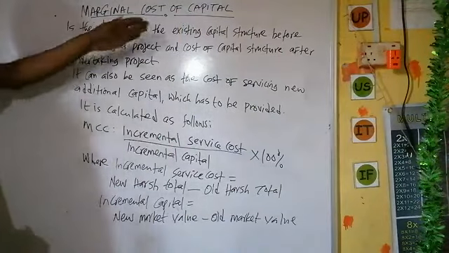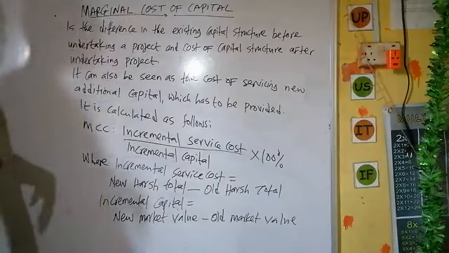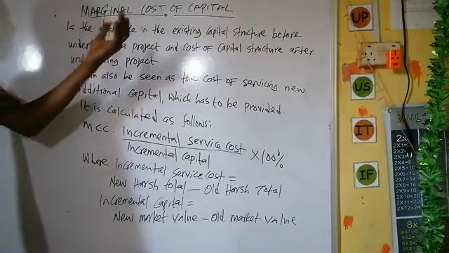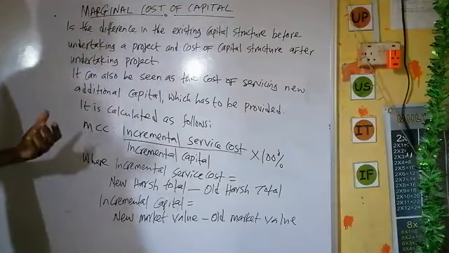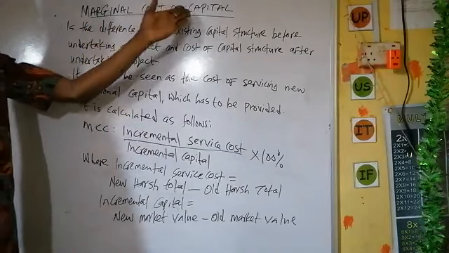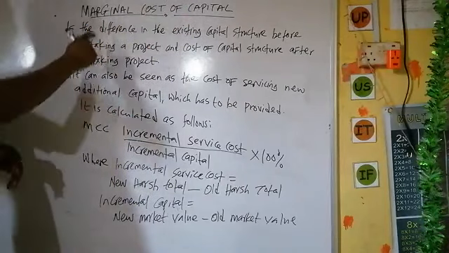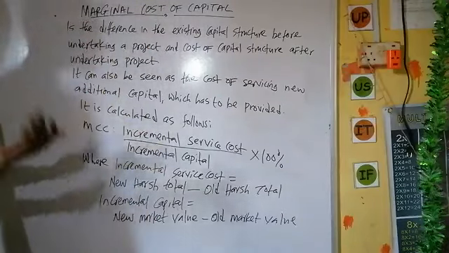What is additional cost of capital? Before we can talk about additional cost, it means we have taken a new capital. The company has received additional capital. So, what is the cost of that additional capital that the company has used?